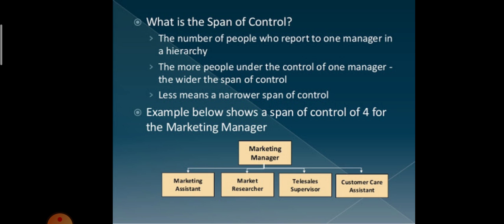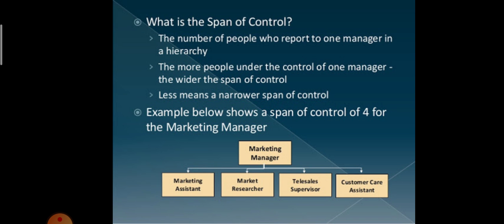The more people under the control of one manager, the wider the span of control. The fewer, the narrower the span of control. We take one example as shown in the figure: the span of control for the marketing manager. So one is your marketing manager.